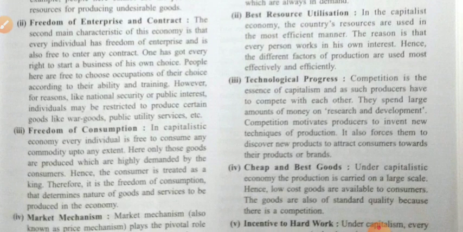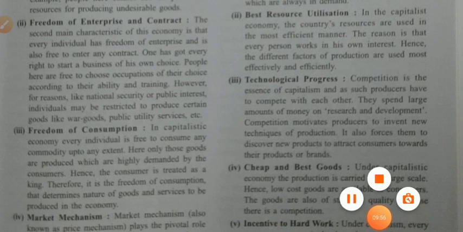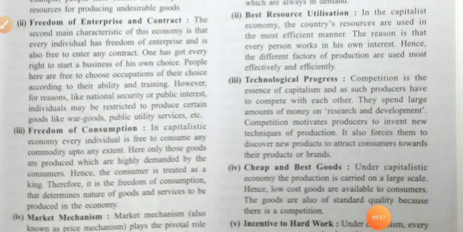Next is freedom of enterprise and contract. In this economy, every enterprise is free to work according to their means and characteristics, and they are all free to take their decisions.